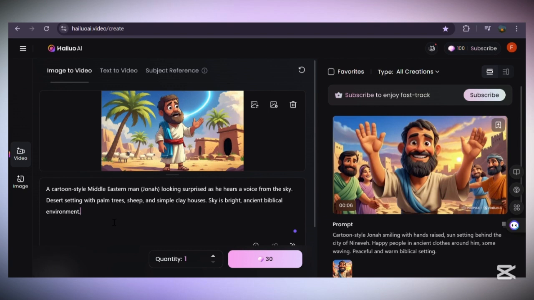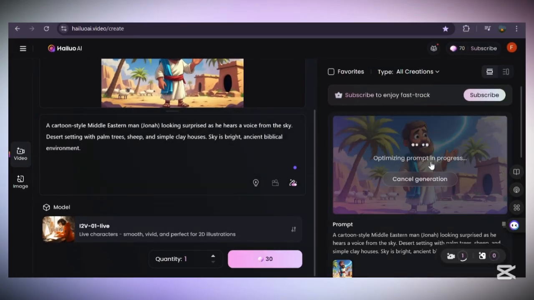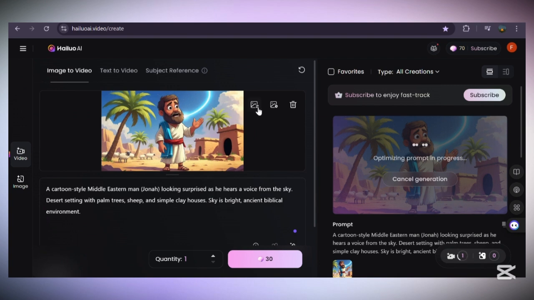Once you are done, you're going to choose this model, which is 12V01 Live, and then click on this pink button right here, which is generate, and you will see your animation generating right here. You don't need to wait for it to finish generating before you move on to the next image. You're going to click on upload image again and then upload your next image.